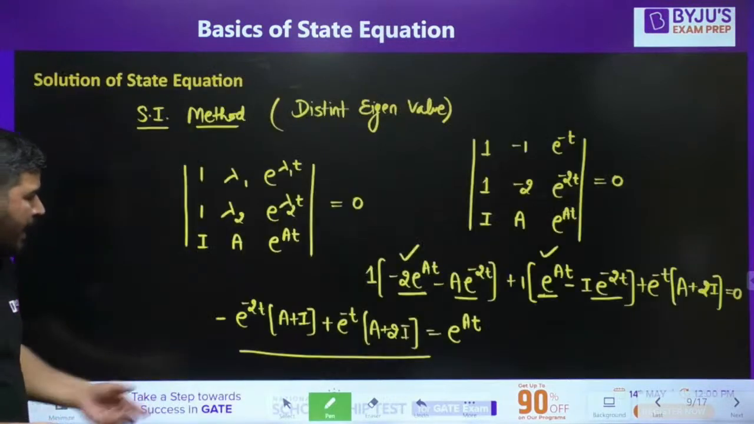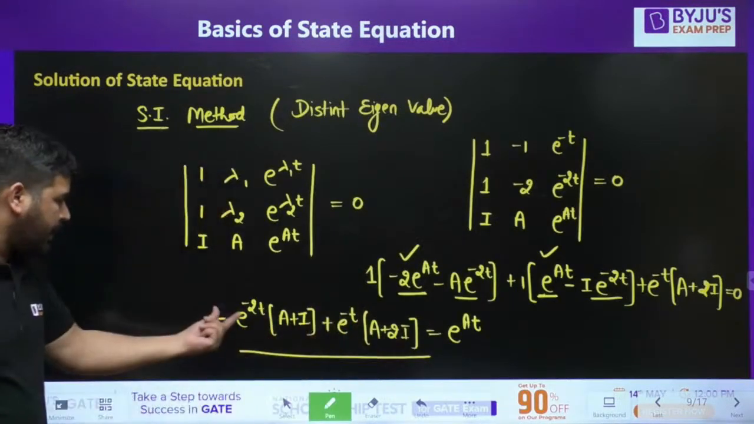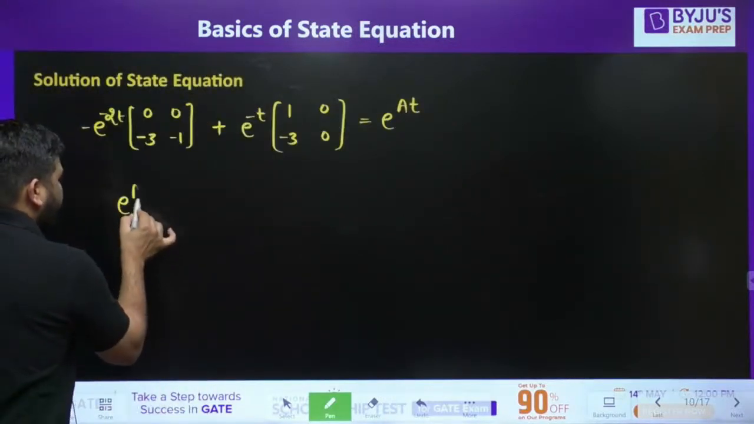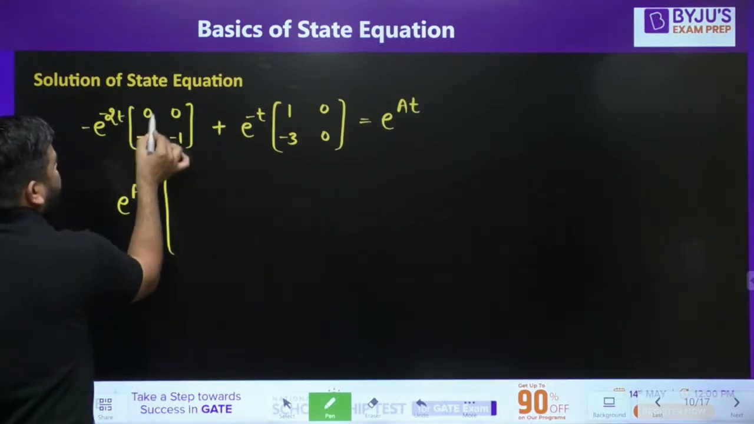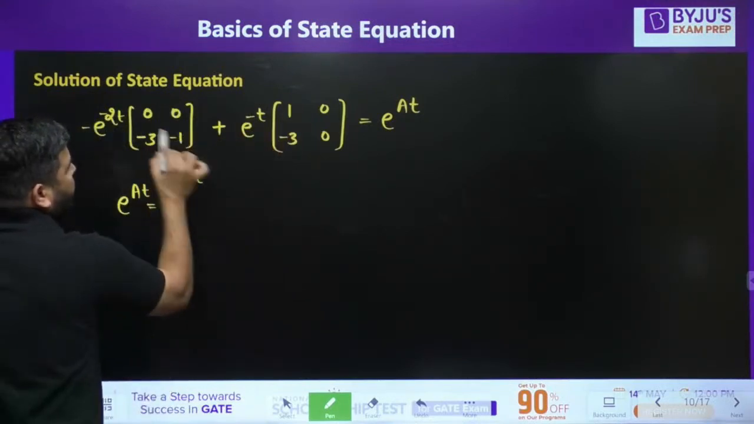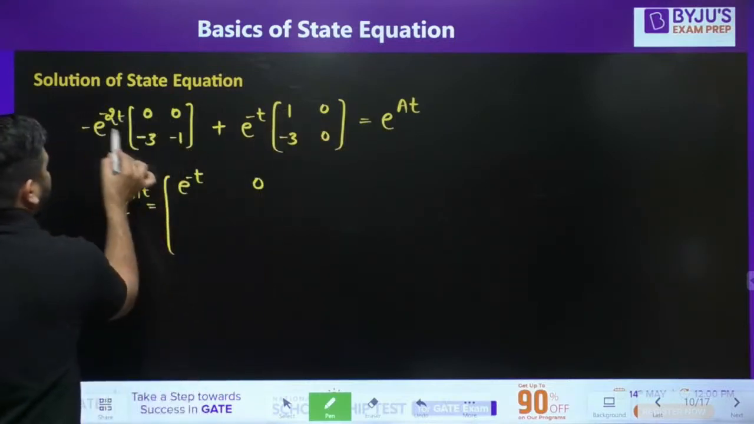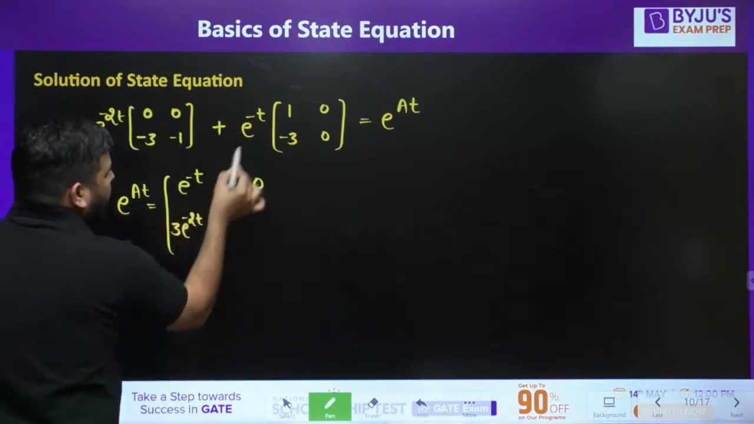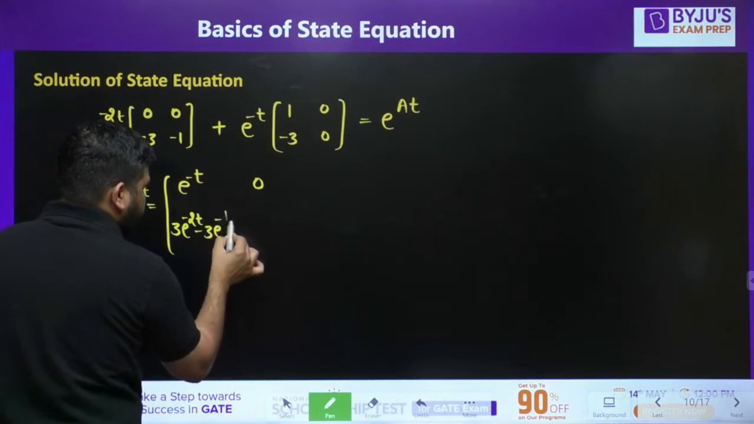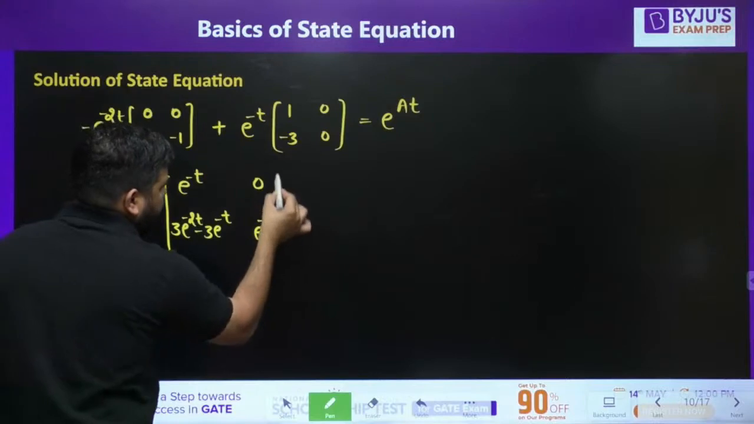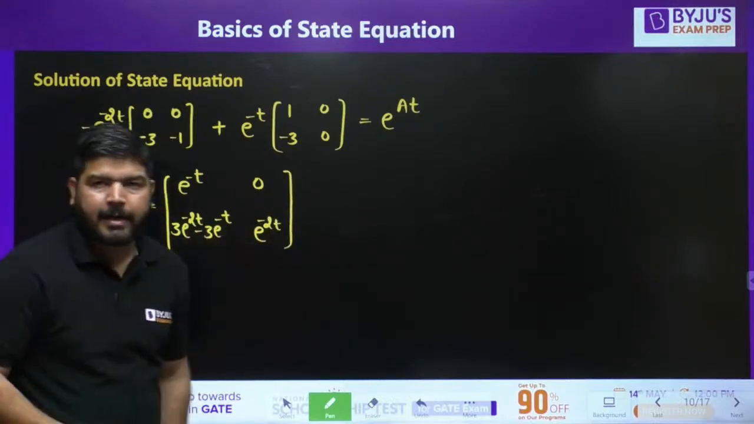So it's simple. I have put the value of A plus identity and A plus 2 identity and multiplied by this and this. Now let's combine it. If you combine it, you'll get e to the power at equal to the first element: 0 here, this into 0 is 0, plus e to the power minus t, so you'll get e to the power minus t. Now the second element, 0 here and 0 here, you'll get 0. Now here it will be 3 e to the power minus 2t, and here you are getting minus 3 e to the power minus t. Now here you are getting e to the power minus 2t. So you will get e to the power at like this.